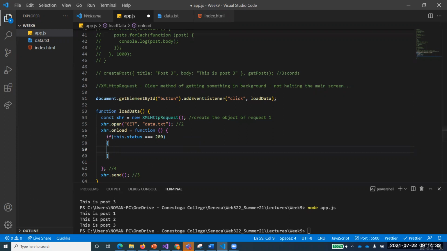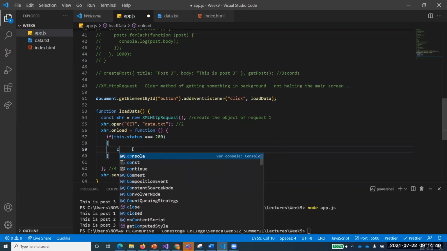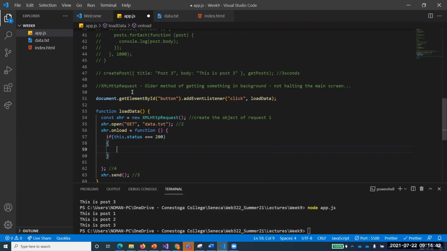So now we are checking whether data was successfully received or not. If it is successfully received, first of all, not the console, I want to put that data into my content area. What was the content area that we defined? The div with ID equal to content. Should I get that one as well?